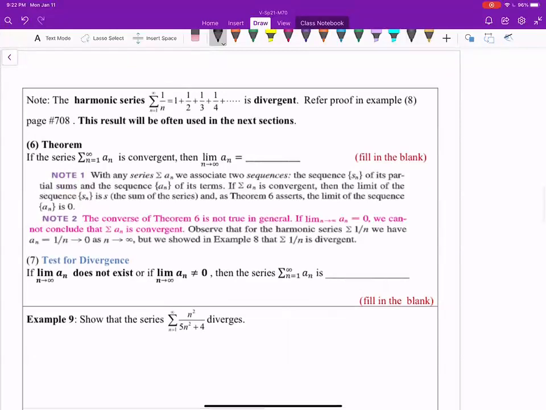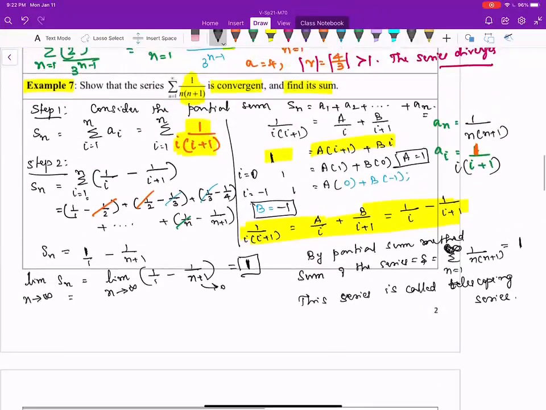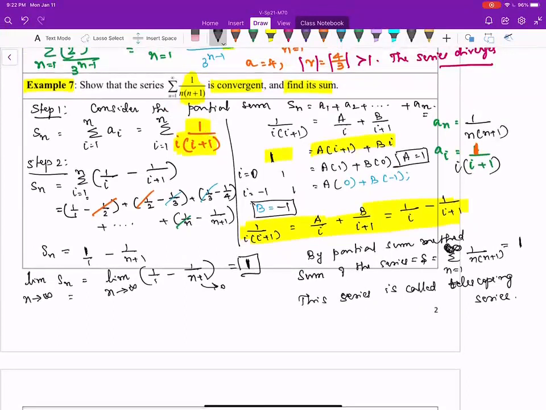Welcome back. This is part C of concept video 11.2 about series. Earlier we saw an example for geometric series, when it is convergent and when it is divergent, and then we also saw the telescoping series. Then we saw an example of how to use the technique of partial sums and resolving into partial fractions to find the sum of the series and determine whether it is convergent or divergent.